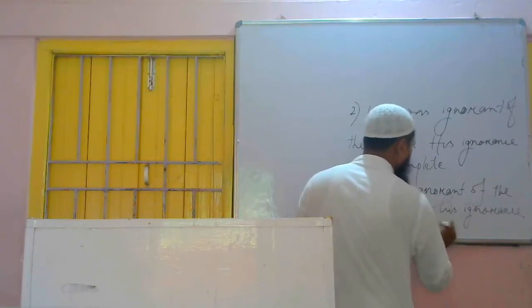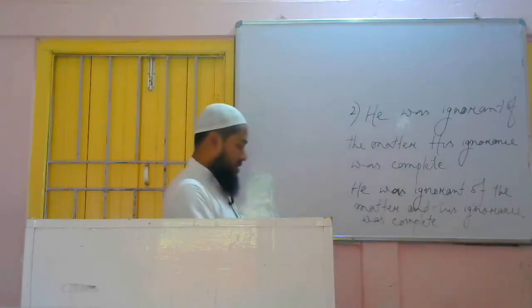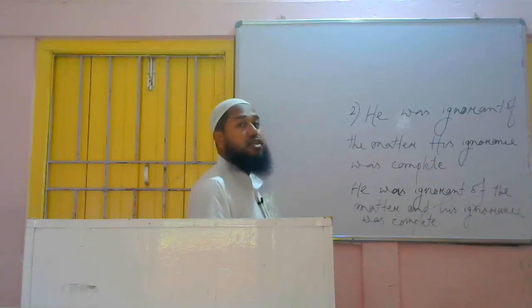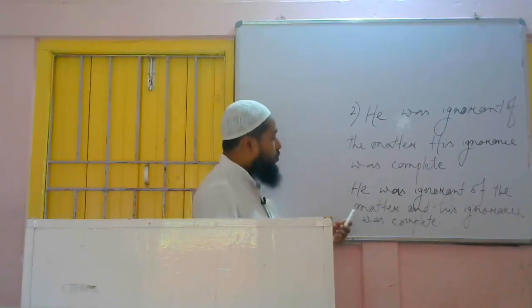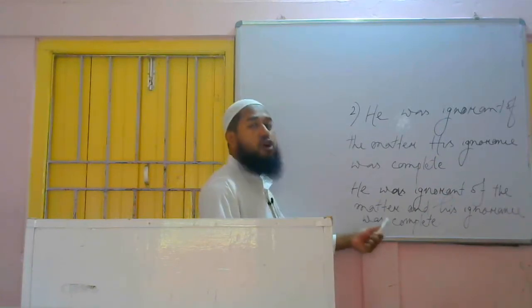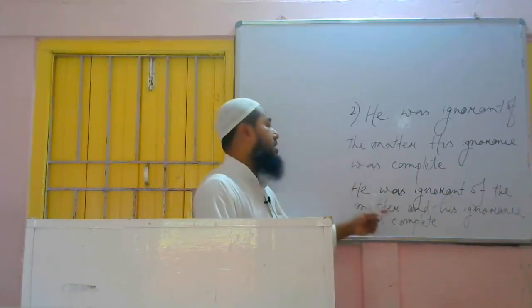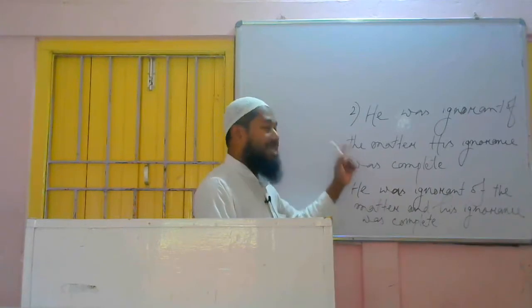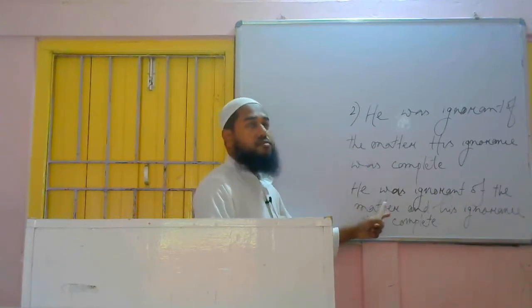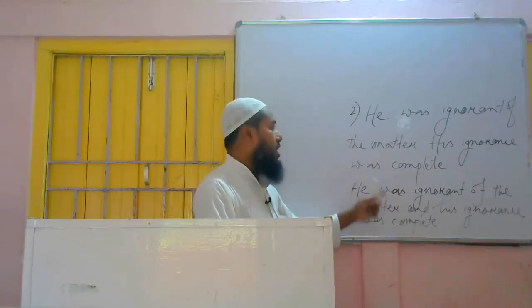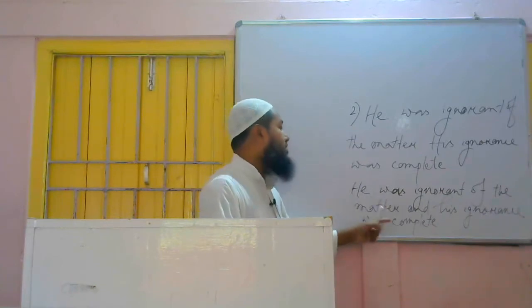This one is also a right answer, but this is not nice, this is not decorative. This one is also correct, but that one is better than that. I am not saying that this one is wrong and that one is correct, but that sentence is more appropriate or more beautiful, more decorative than this one.